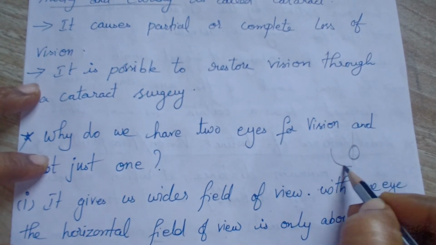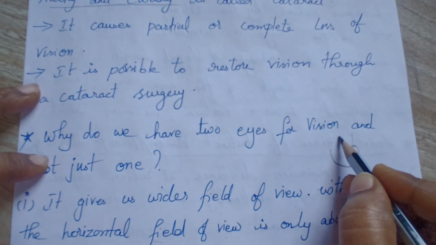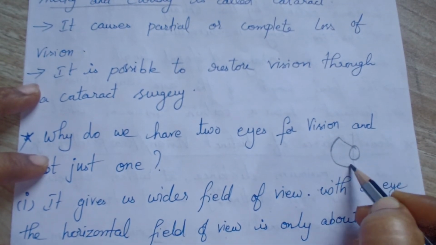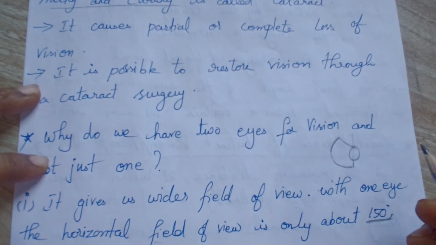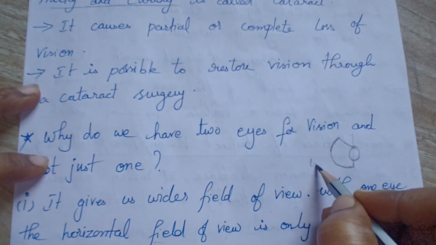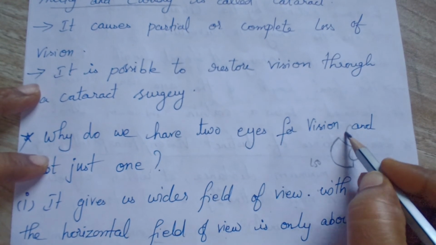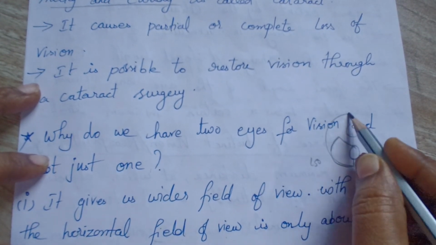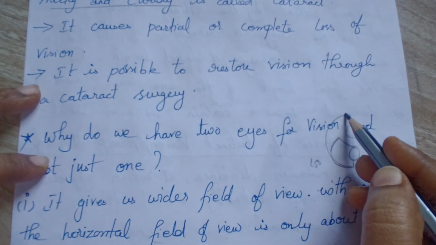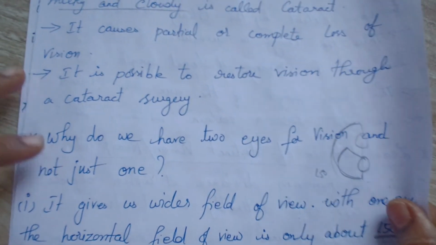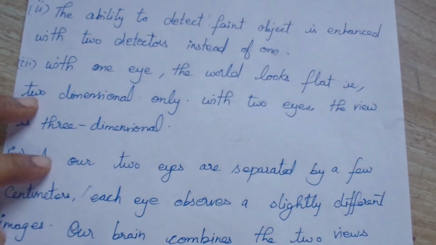Fully means 180 degrees. So if you reduce 30 degrees, this means only this much it can view. For one eye it is able to view only 150 degrees, but if both eyes are there, you are able to cover 180 degrees.